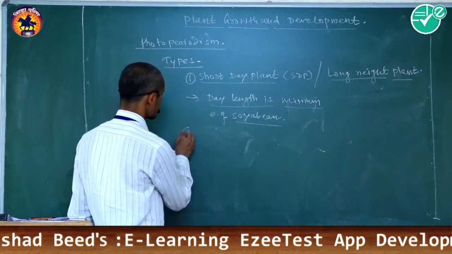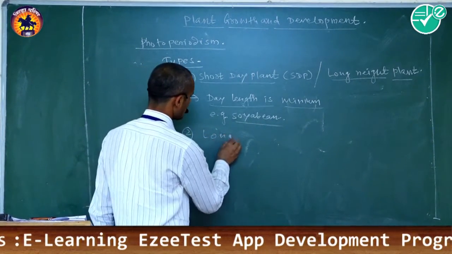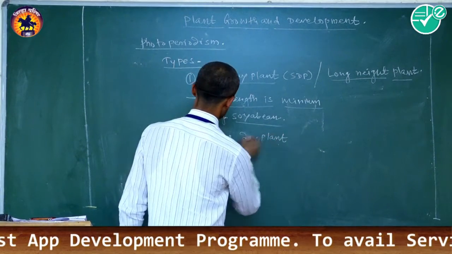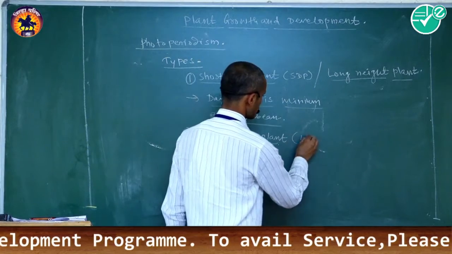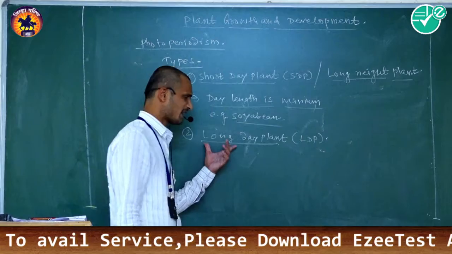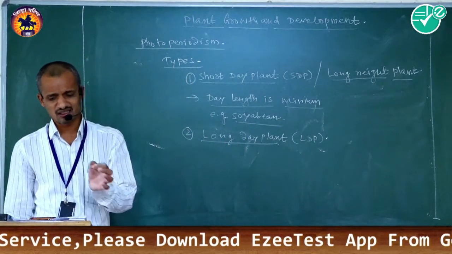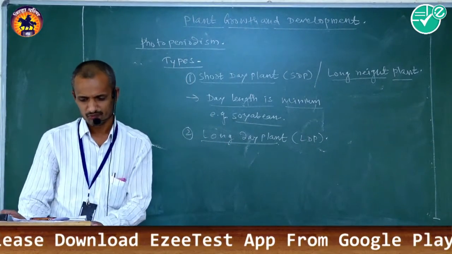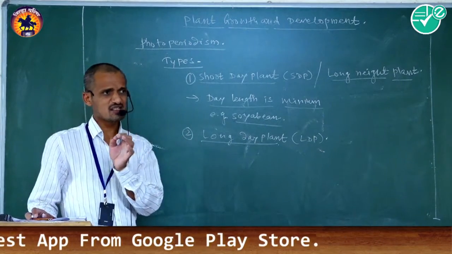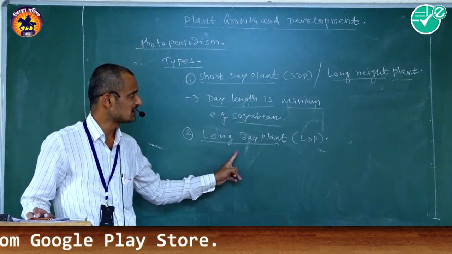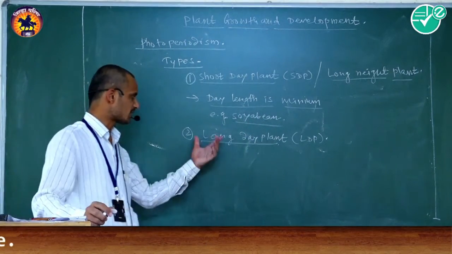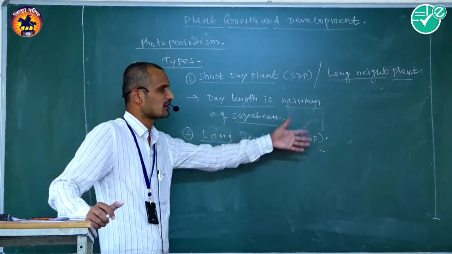Then the second one is the long day plant, called LDP. Long day means the duration of day length is maximum than the night duration for the initiation of flowers; that is called a long day plant.